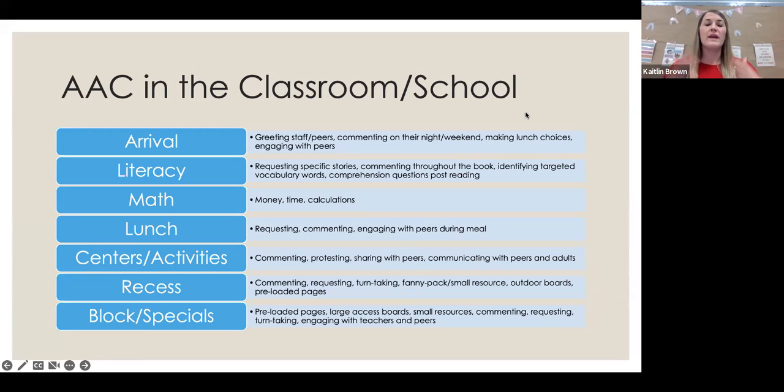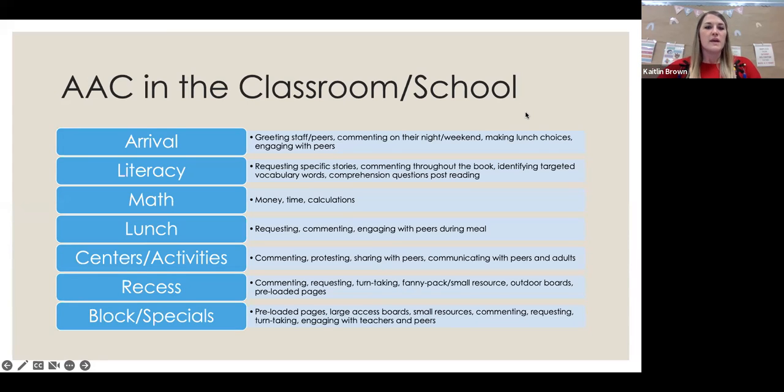These kids come in and we have to wrangle them. So our communication and AAC users are no different. They are still kids. They want to engage with their peers. They want to talk to their peers. Some of them not so much, and we have to encourage it, but that's okay. That still offers us as the educator or the provider the opportunity to teach them ways that we could use their device, ways that we could communicate with their peers, ways to increase those pragmatic language skills.